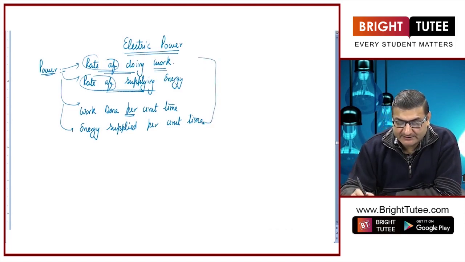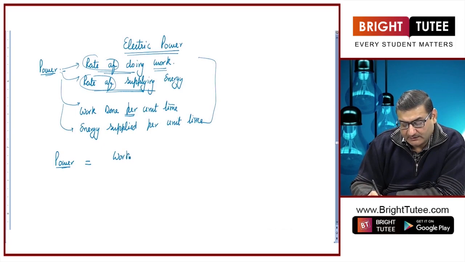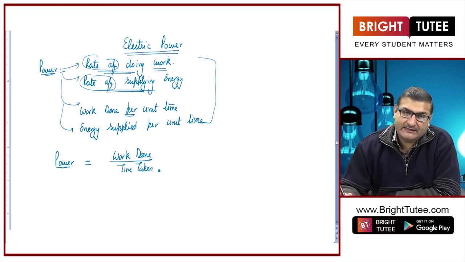Based on these definitions, I can represent power with the formula: power is equal to work done upon time taken, as to how much work is done in how much time, that is known as power.